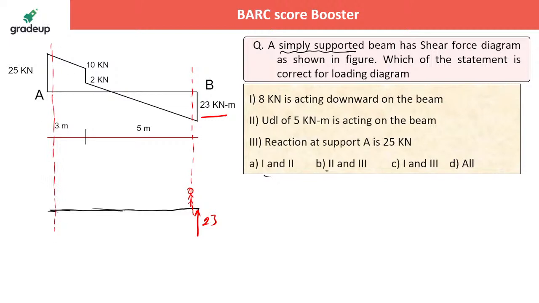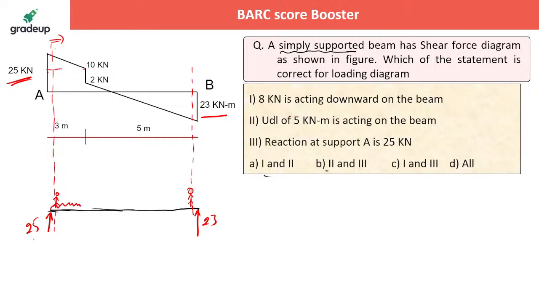If you're standing here, you will get the 25 kilonewton here as positive, because that may be a reaction of 25 kilonewton. This is your standing position. The force is now rotating about you in a clockwise direction, so 25 is positive. That is how you are getting positive here and negative here. Then if you are coming down towards this side, it is going down. Down means you have a downward load which is bringing it down from here to here.